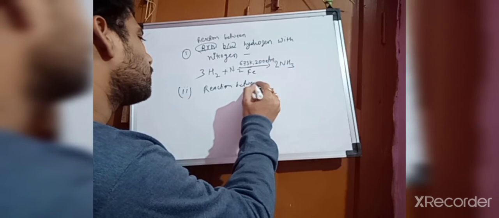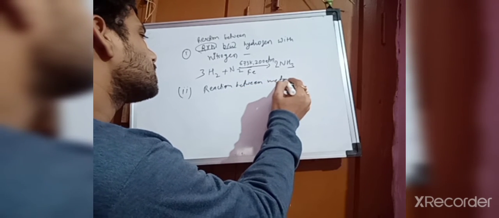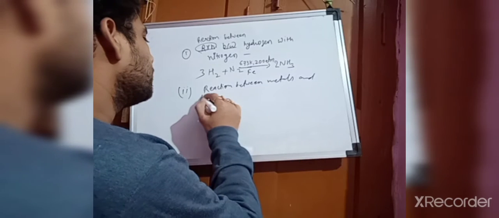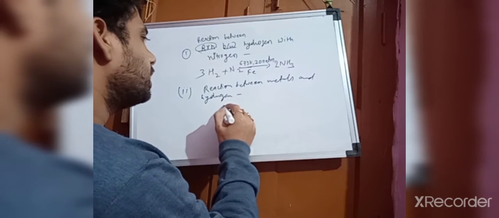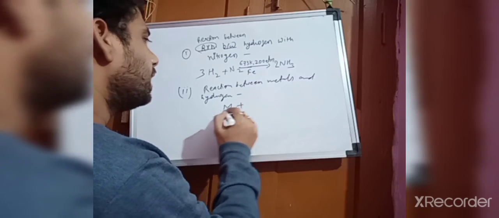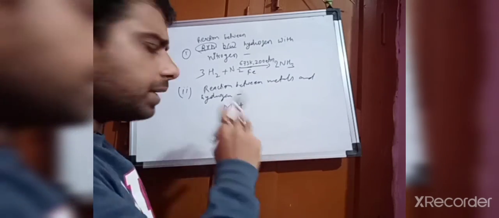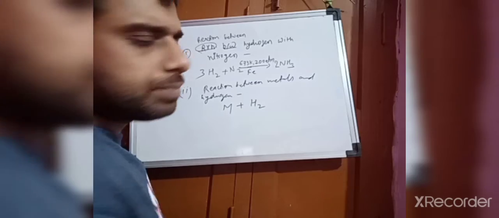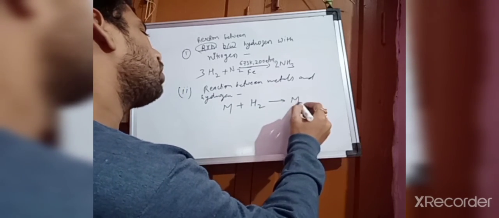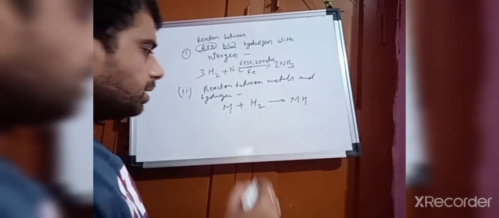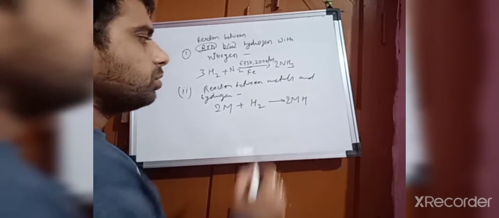The reaction between metals and hydrogen. Okay now, so here you can see M I have taken. M is for a common metal. Okay, H2 I have taken. Then it will form MH, only MH. Okay now, here you can balance that one: 2MH.